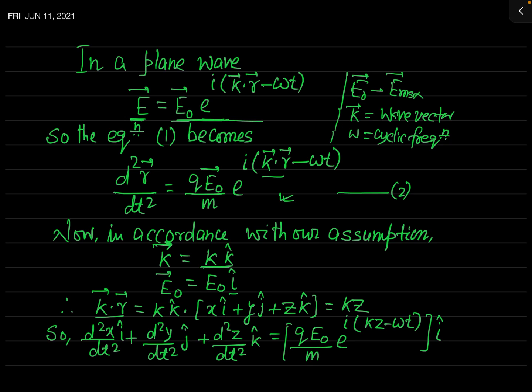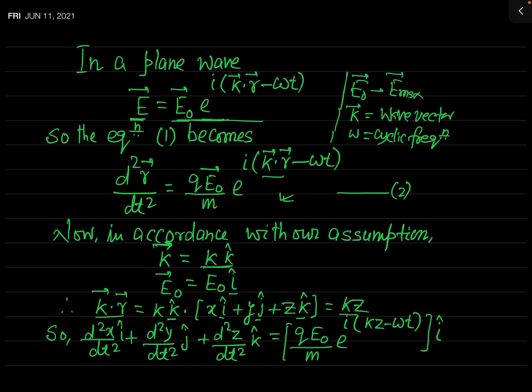Now let us take the scalar product. You know, k hat dot i is 0, so the first term will be 0. Again k hat dot j is also 0, so the second term will also be 0. But k hat dot k hat is 1, and so we will get simply k times z. The remaining two terms will vanish. So instead of k dot r, now we can write simply kz.